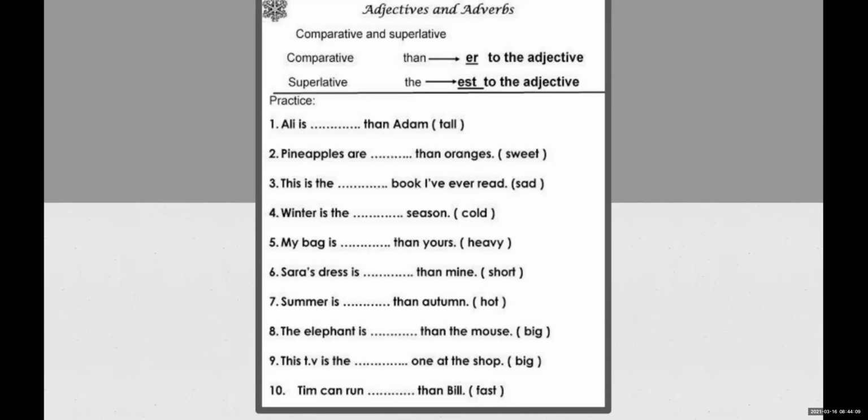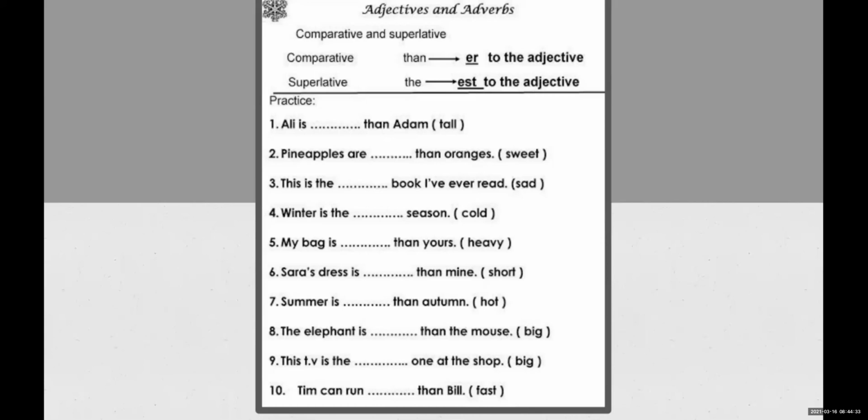You can keep aside the exceptions. Okay, like good will become better, bad will become worse. And if the words are ending with -ful or the alphabet e, it will be converted into more and most. Okay, keep this in mind.